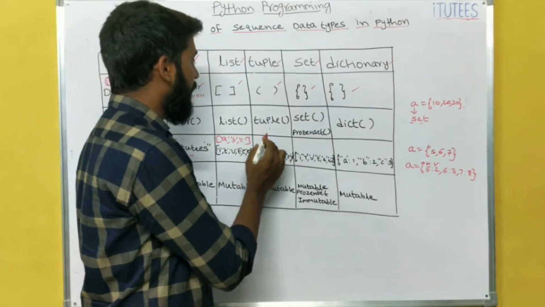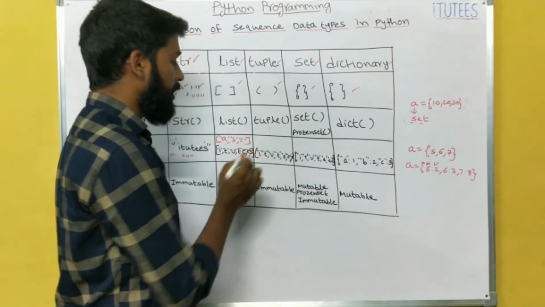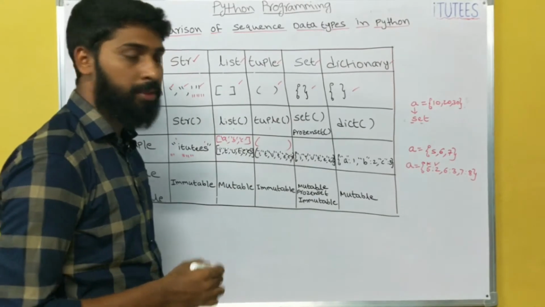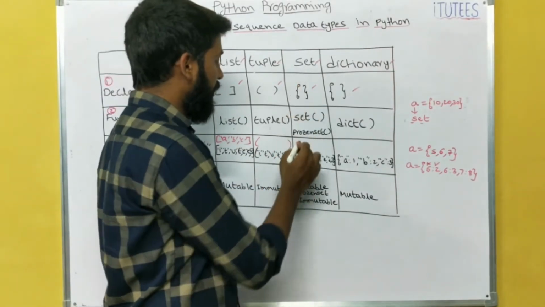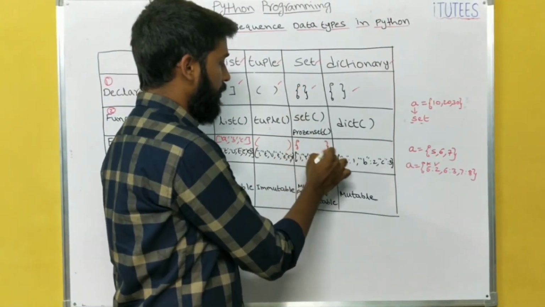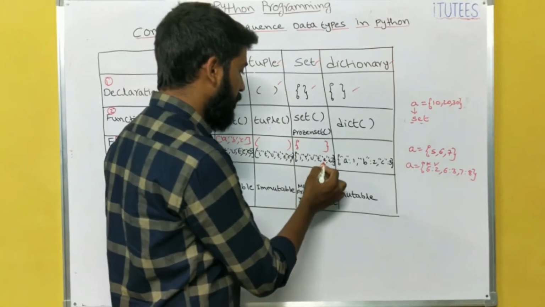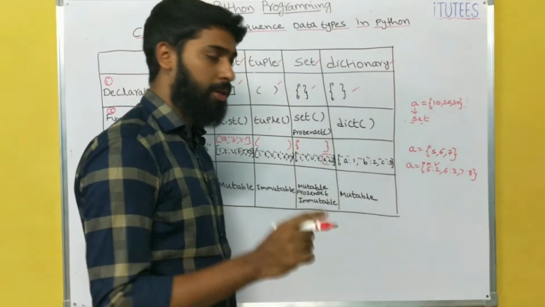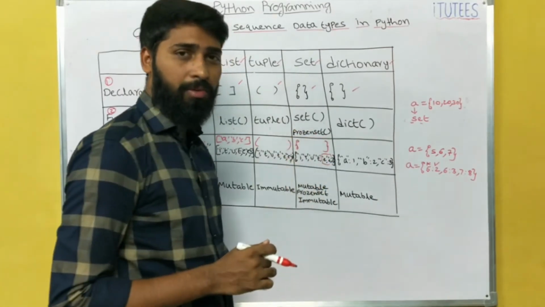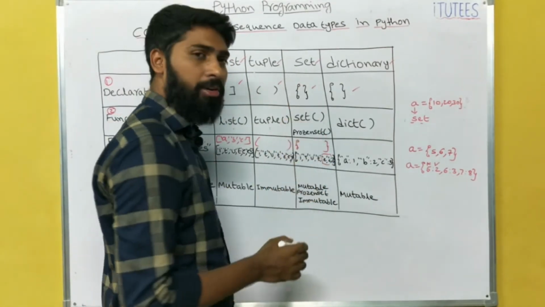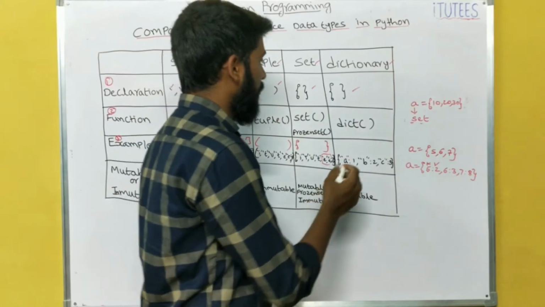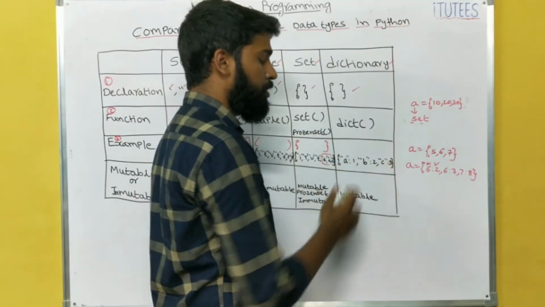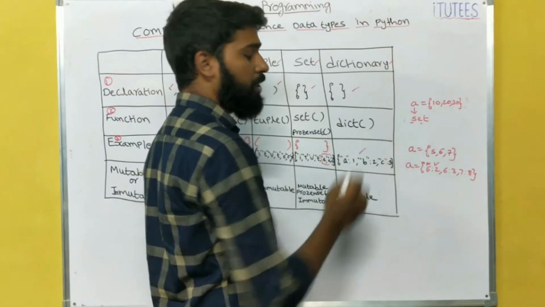In a similar way, a tuple is defined by using small brackets. In a similar way, a set is defined with curly brackets, but here two e's are there and only one e is stored in this set. Why? The set does not allow duplicates. Then dictionary: this is A colon 1, B colon 2, C colon 3. So this is the dictionary.